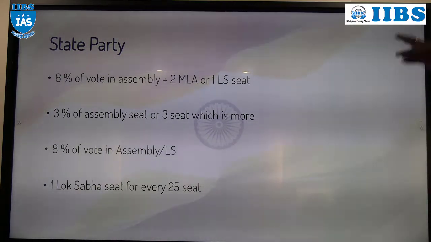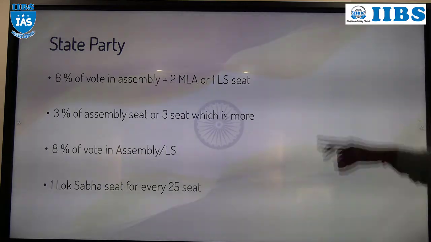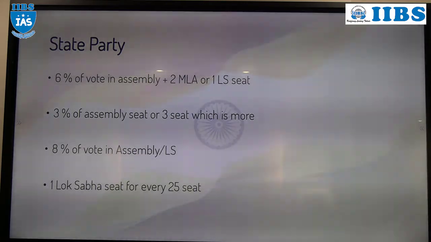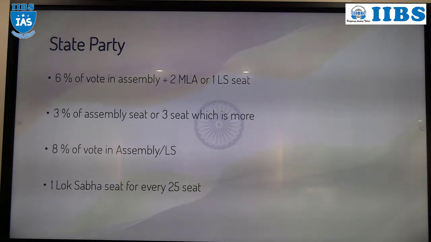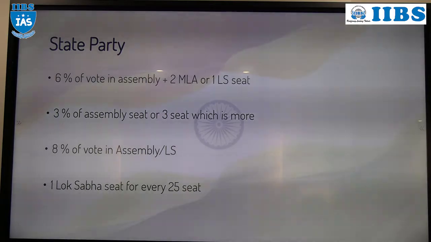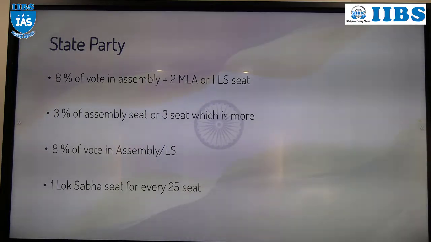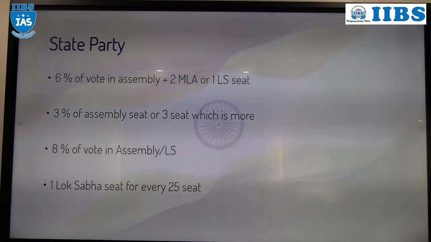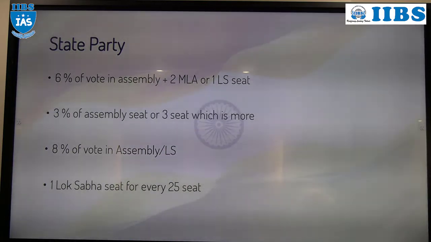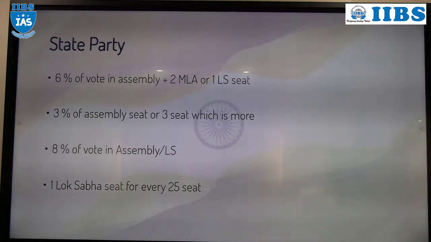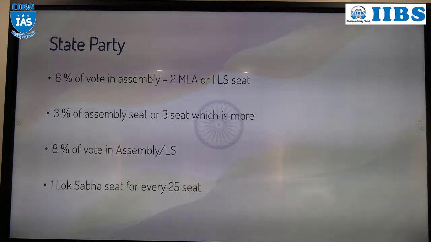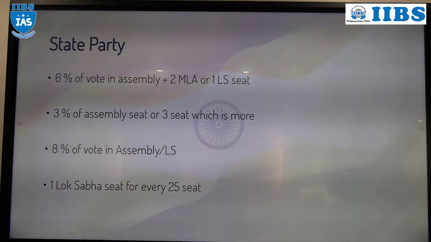If that is also not applicable, then any party which gets at least 3% of total valid votes or 3 MLA seats, whichever is more, can be recognized as a state party. Understood?